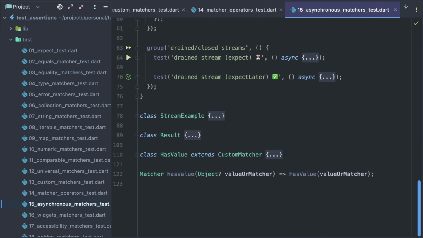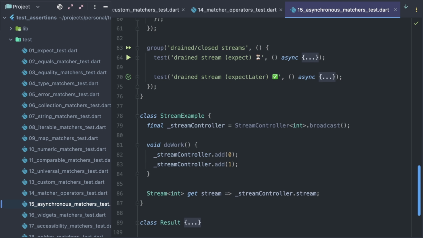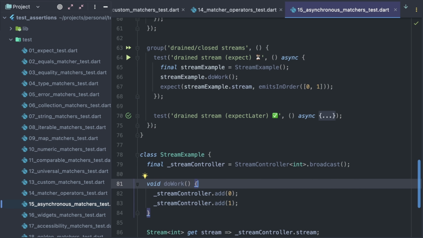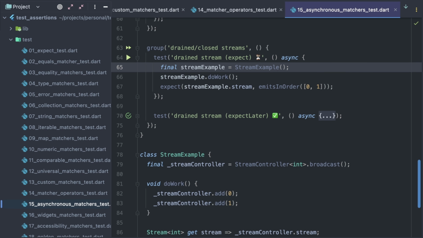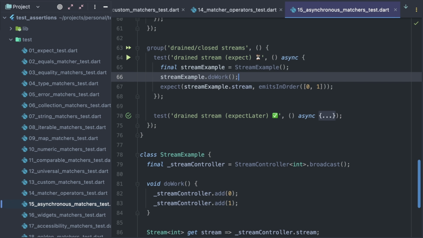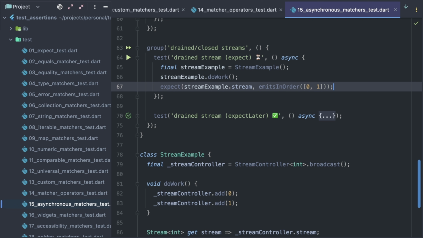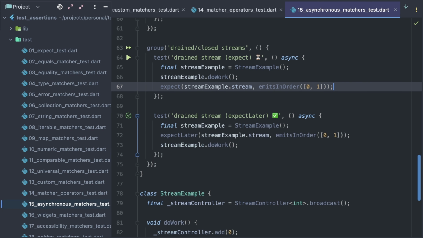But imagine we have to test a stream that was already closed, or a stream that has already emitted values we are interested in. Let's take a look at this class. It has a broadcast stream controller, exposes its stream, and has a doWork method which causes the stream to emit two values, 0 and 1. Let me try to test this class. Here I create an instance of StreamExample, call the doWork method, and expect the stream to emit two values. Unfortunately, the expect function here is called too late. Emitted values are already gone, and this test never completes. Instead, expect or expectLater should be used before the doWork call.